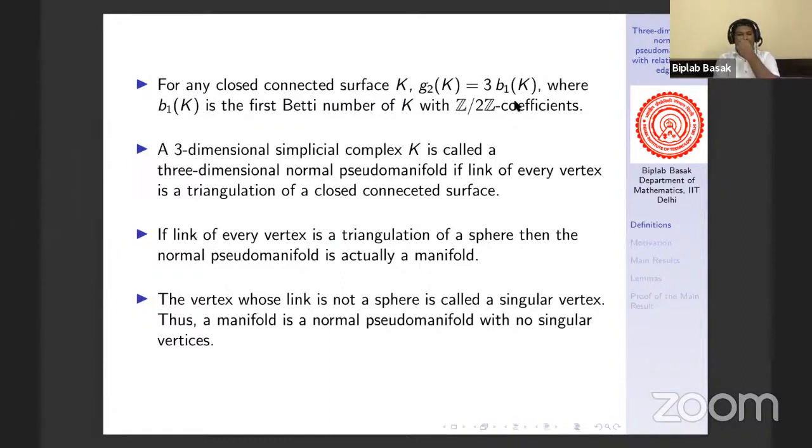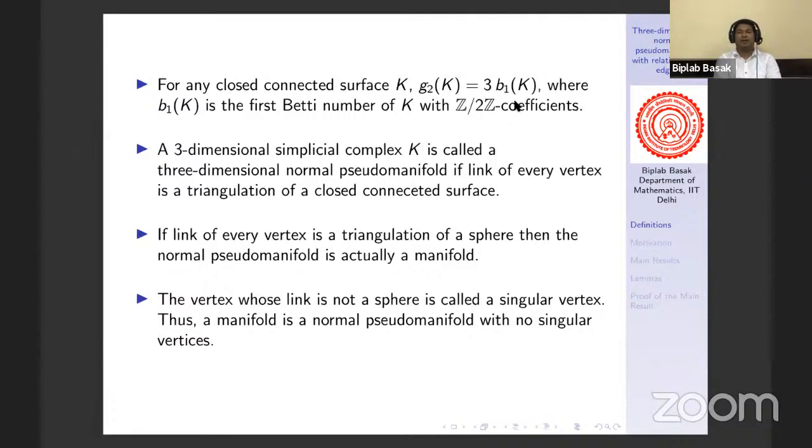Next, we have another important concept called a three-dimensional normal pseudomanifold. Since in this talk I mainly focus on three-dimensional normal pseudomanifolds, I shall define the three-dimensional normal pseudomanifold directly. There is a separate definition for pseudomanifold and normal pseudomanifold, but here I am defining only for dimension 3. So a three-dimensional simplicial complex K is called a three-dimensional normal pseudomanifold if the link of every vertex is a triangulation of a closed connected surface.